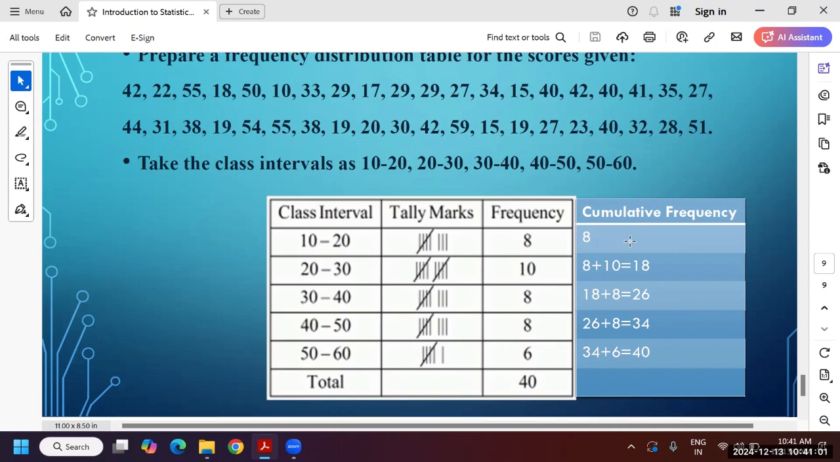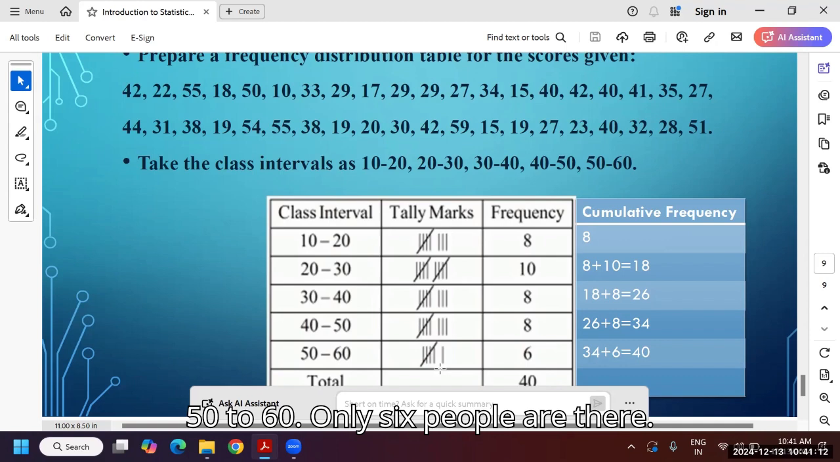8 people, right? 20 to 30, 10 people. 30 to 40, again 8 people. 40 to 50, 8 people. 50 to 60, only 6 people are there.